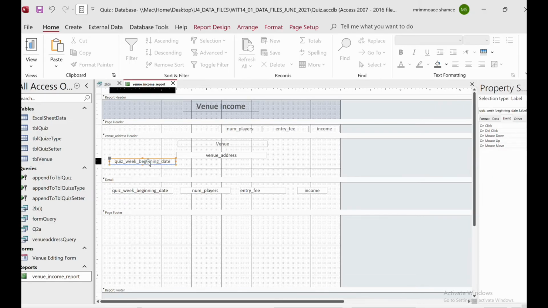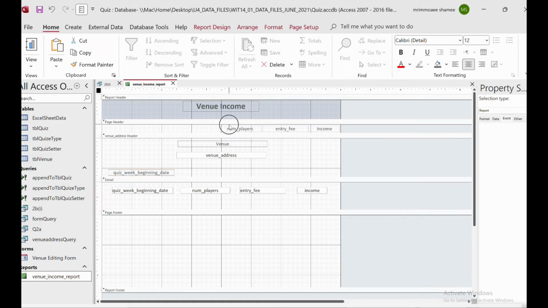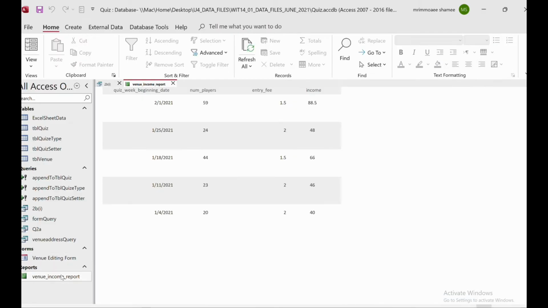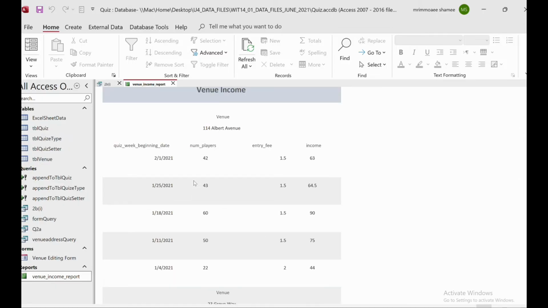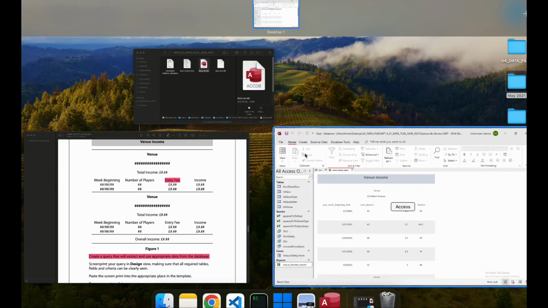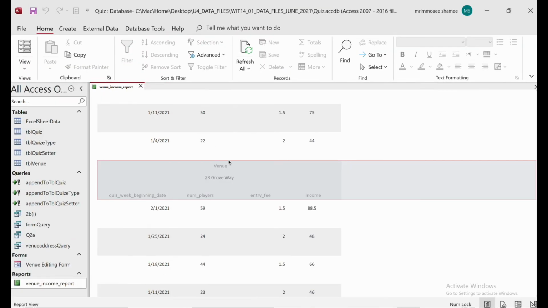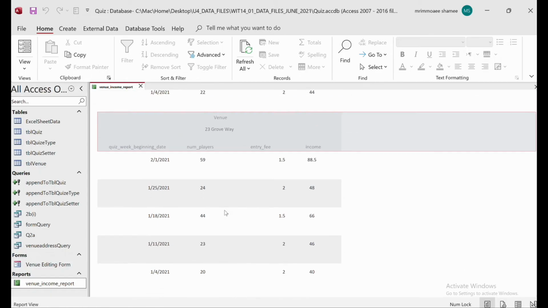Maybe this one we can make a bit bigger. Okay, then this one, then this one. Okay, so it's saved, and then when I go to the venue, it looks like this. So now it looks a bit like the way we have inside the question, right? So almost we came up with the design.